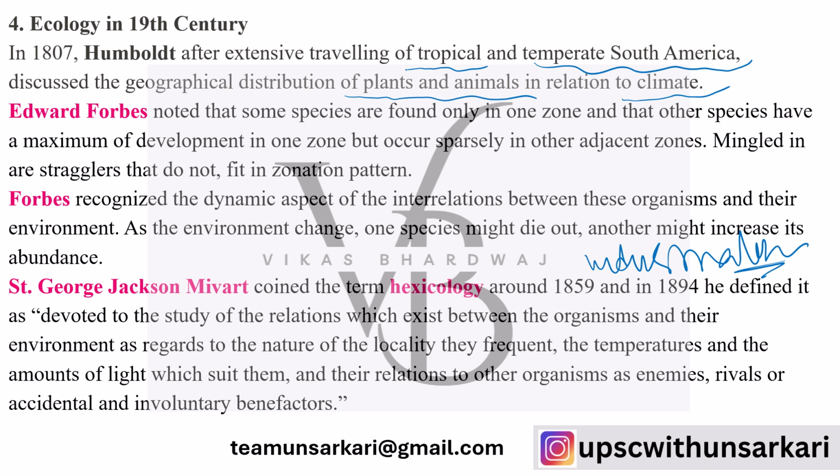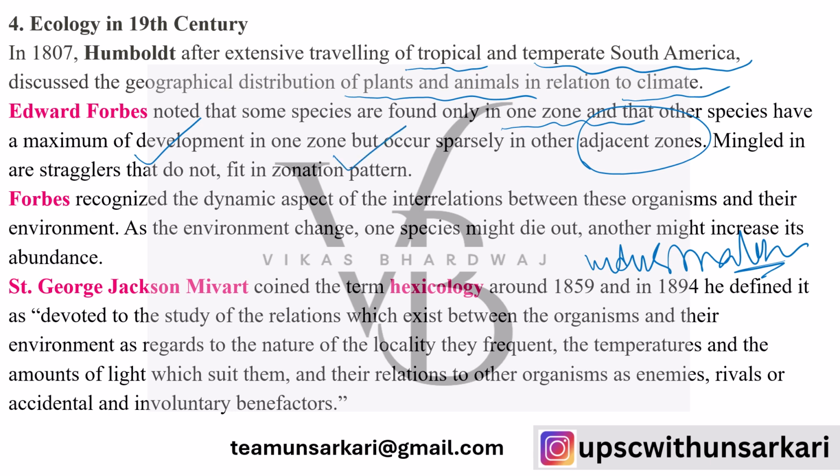Edward Forbes went on to note that species which are found in one zone have maximum development potential in that zone, but they may not be found in other kinds of zones. The same is true for Gir lions, and for, for example, the one horn rhino in Kaziranga. That is why there is a kind of zonation pattern.